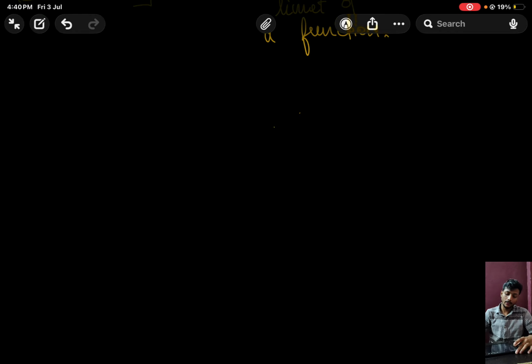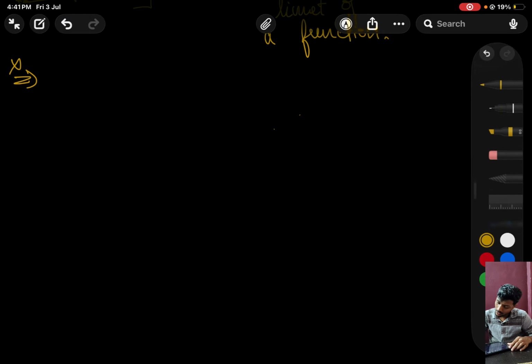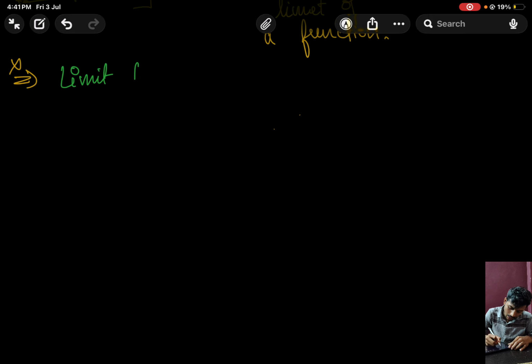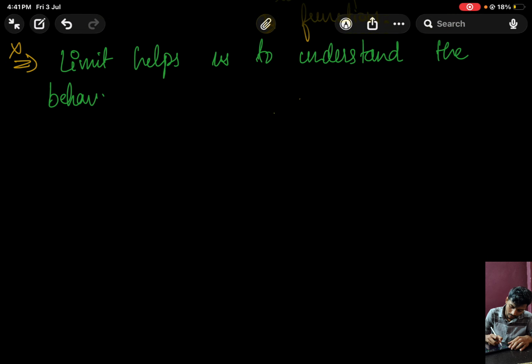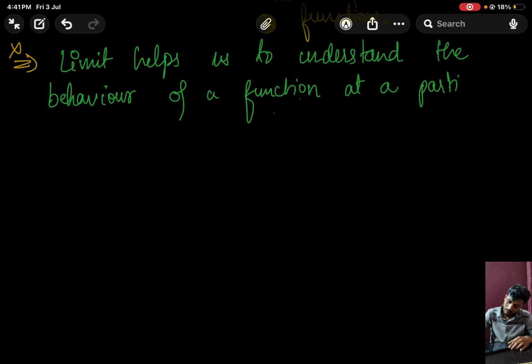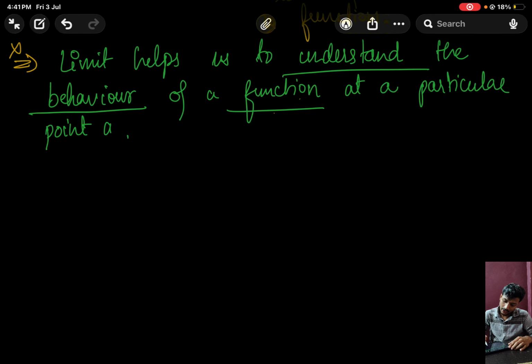So the main property of limit is: limit helps us to understand the behavior of a function at a particular point a.